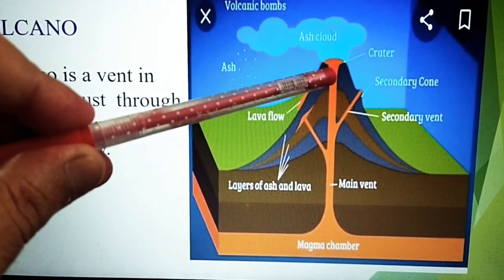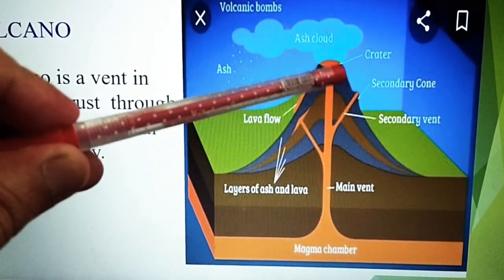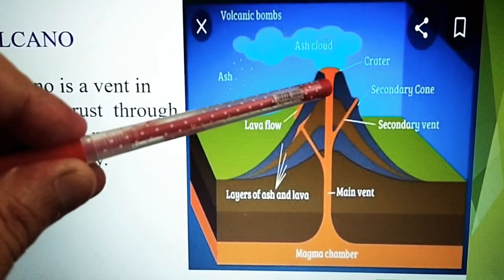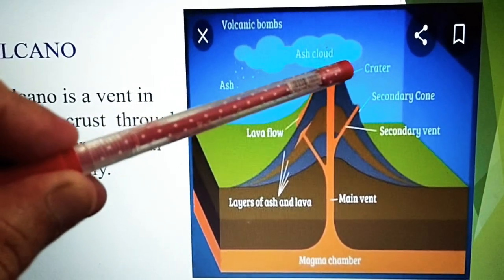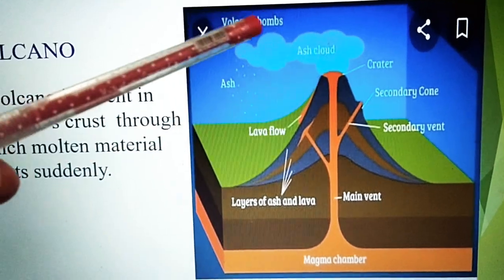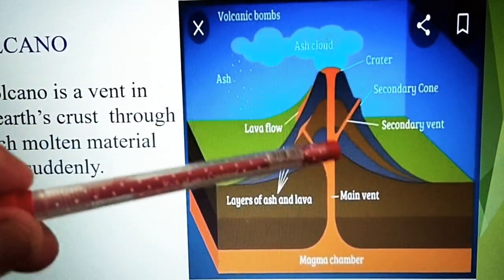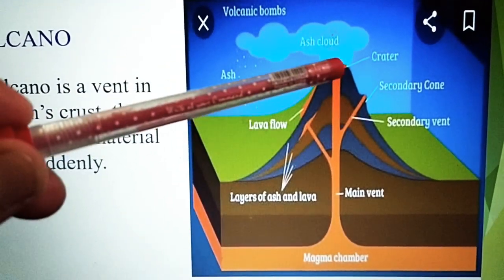The place from where this magma comes out is the crater. When this magma comes out from the earth, it blasts, and ash clouds appear many kilometers above in the sky. It erupts ash for many days. Then when the magma